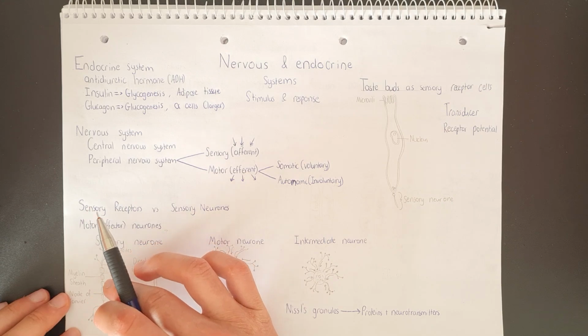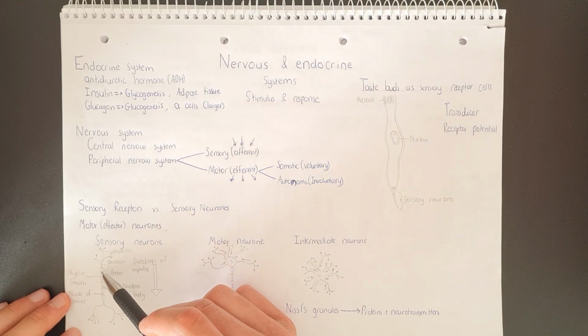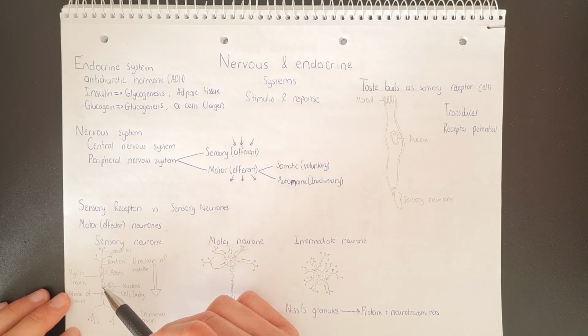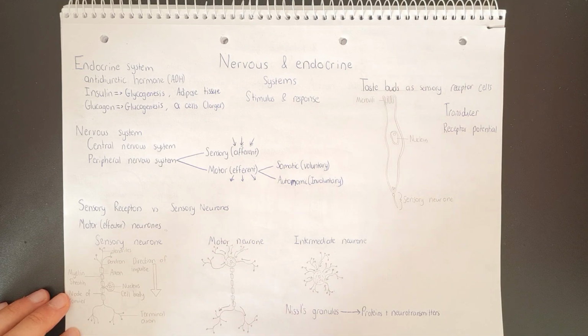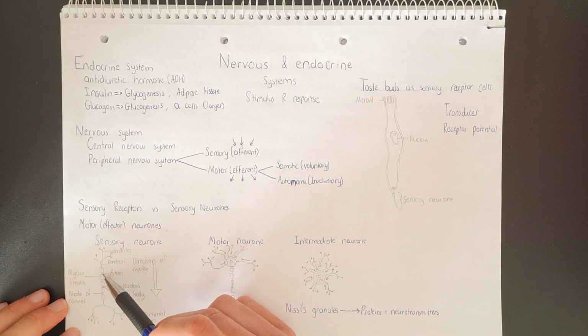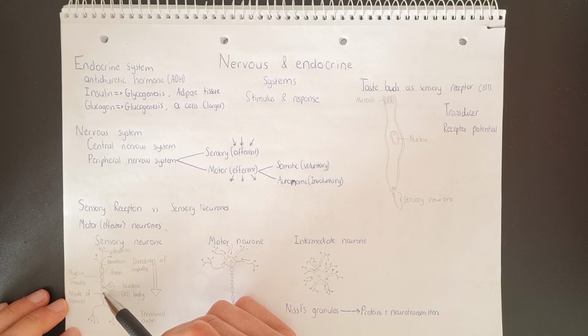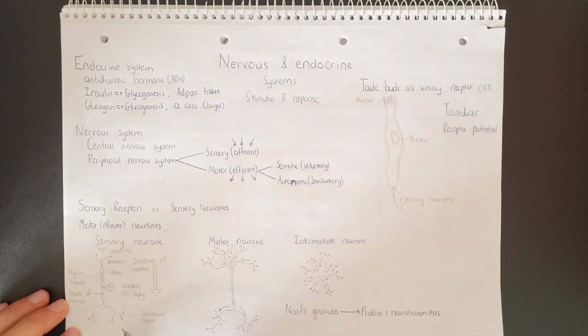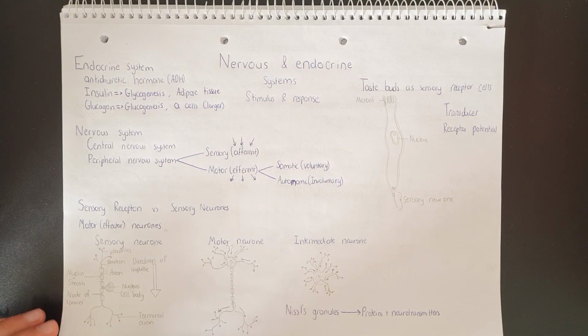Now, between each myelin sheath, a little space about 2 to 3 micrometers long is called a node of Ranvier. And this is where the nerve impulses will be transmitted along as they travel along the myelinated axon from the dendrites to the terminal axon.